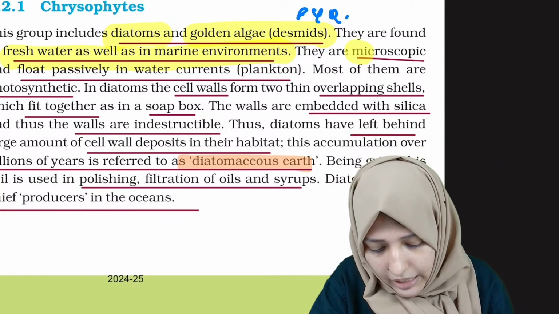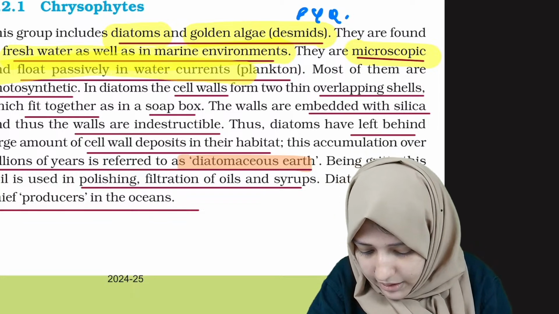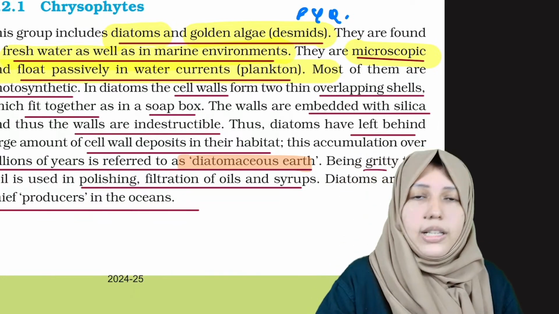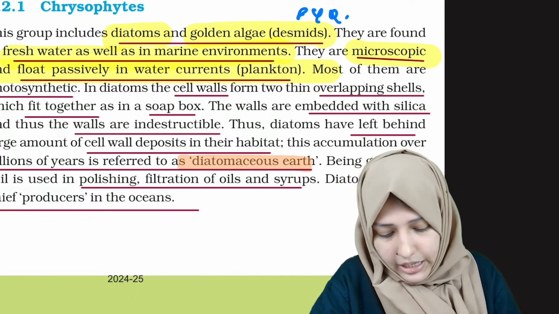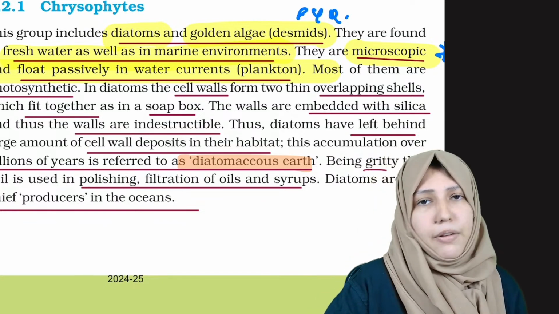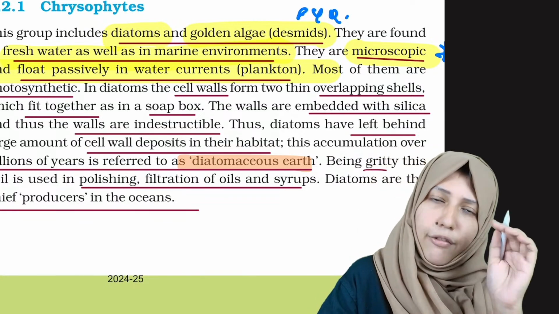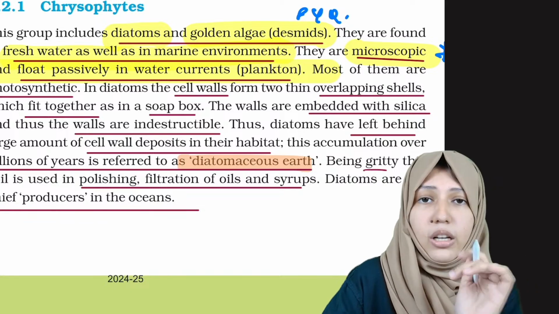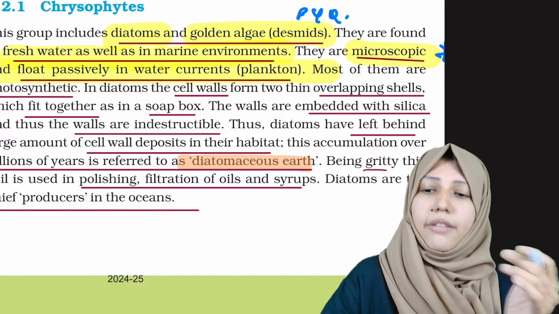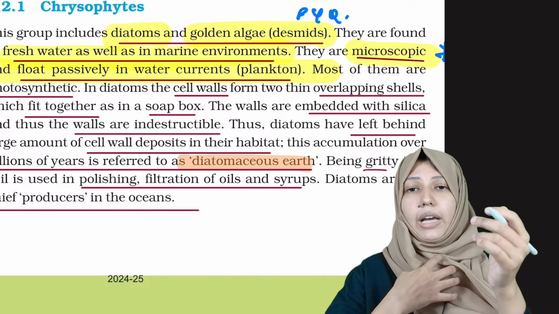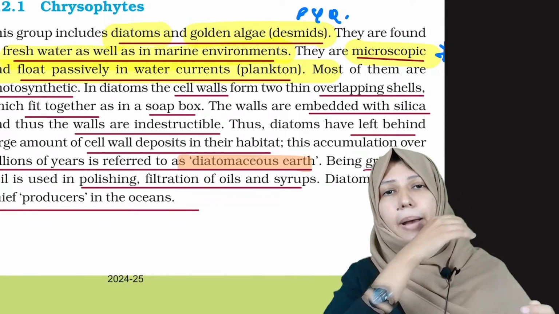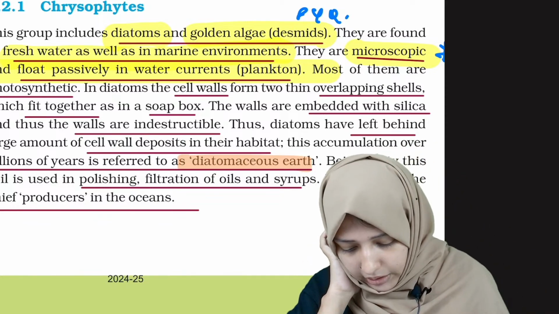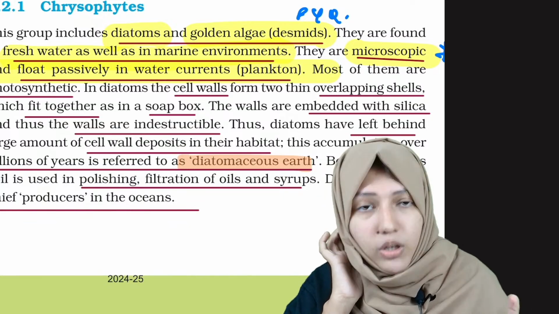Okay. And they are microscopic and float passively in water currents, also known as plankton. This statement was itself a PYQ. Microscopic, floats passively on water. They can ask if it floats actively on water, but it's not floating actively, it's floating passively on the water. Okay, and this is the most important thing in Protista.